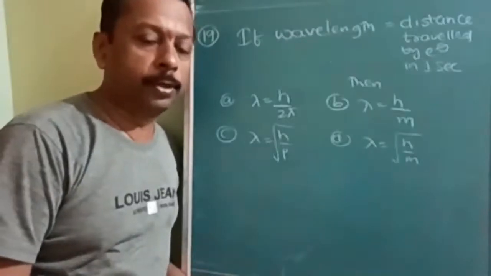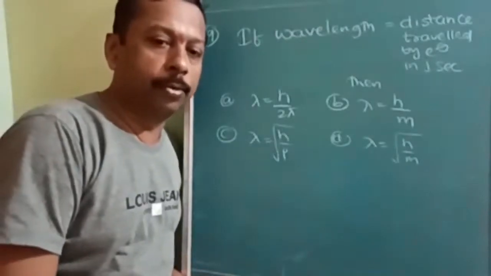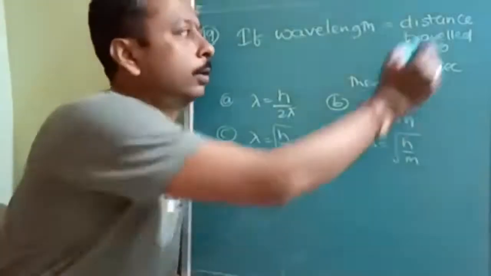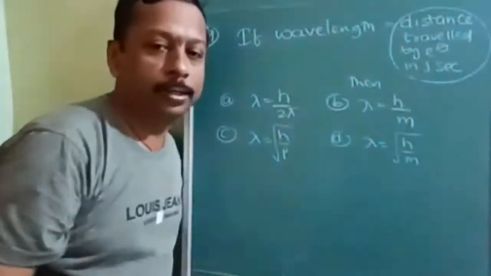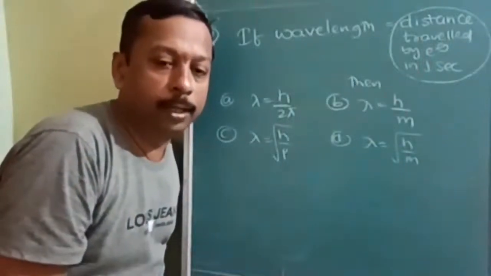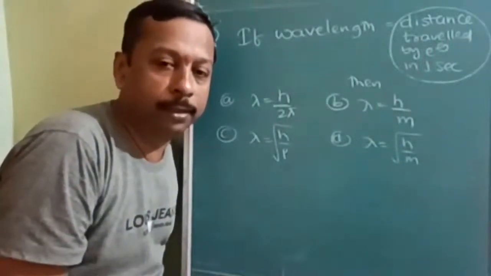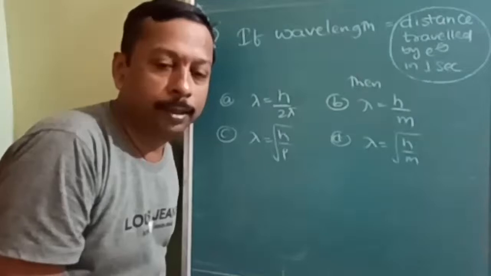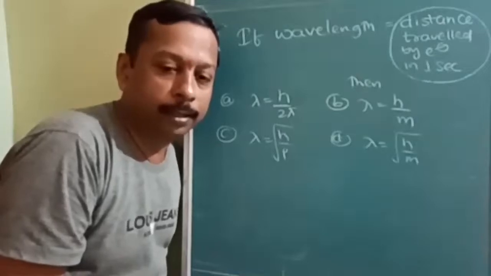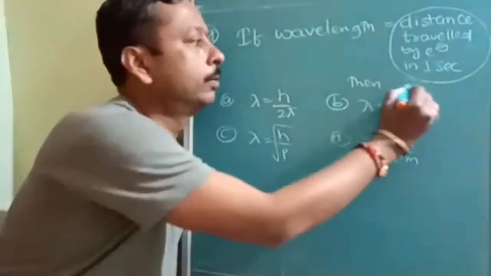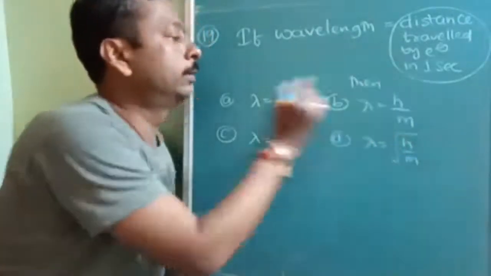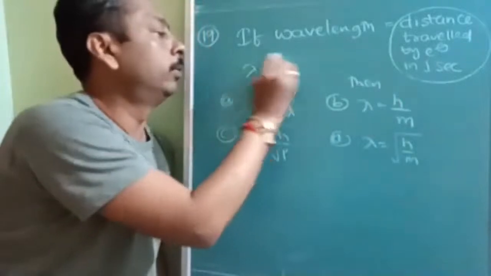Okay, next question. If the wavelength is equal to the distance traveled by the electron. See here, technically the distance traveled by any particle in 1 second is equal to velocity. Simply what he has given is lambda is equal to v.